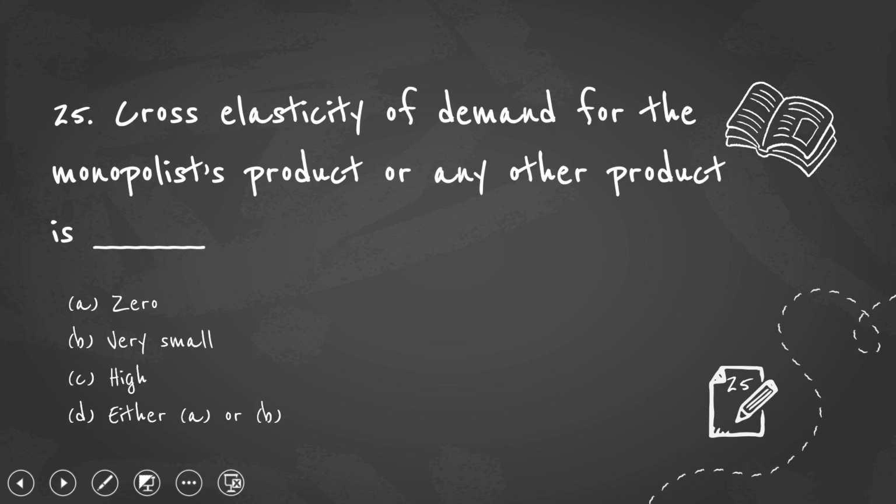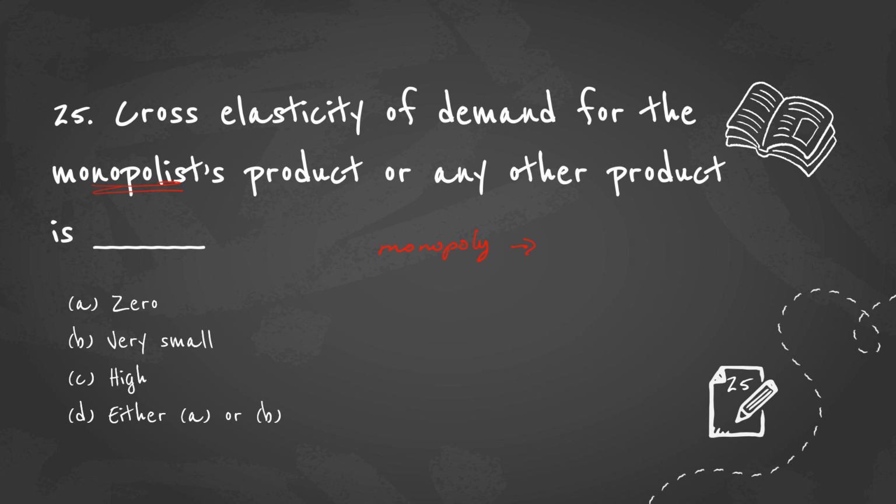The next question. Cross elasticity of demand for the monopolist product or any other product is? What is cross elasticity? Cross elasticity for a monopolist. What is a monopoly?